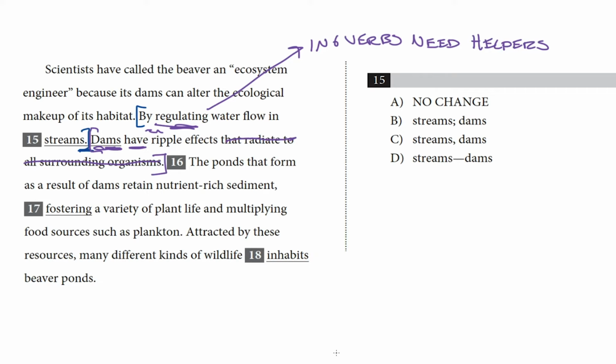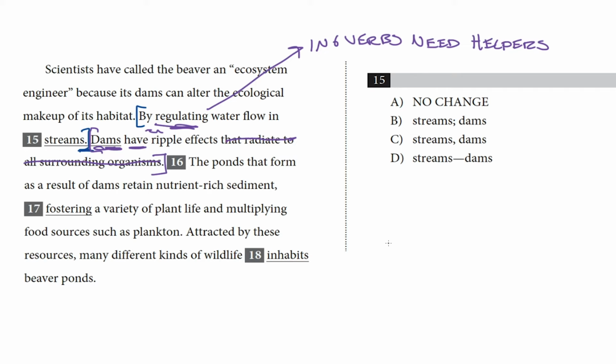And since we're only looking at punctuation fixes, that means there's no way to change what comes before the punctuation mark. And we should think of it not as a potential independent clause, but as an introductory phrase that modifies the rest of the sentence. If we could change the words in the sentence, that'd be different, but with only punctuation at our disposal, we're looking for the choice that avoids a sentence fragment. Certain punctuation marks can only follow an independent clause, and we've established that by regulating water flow in streams isn't an independent clause. So let's look at our choices and see what we've got.